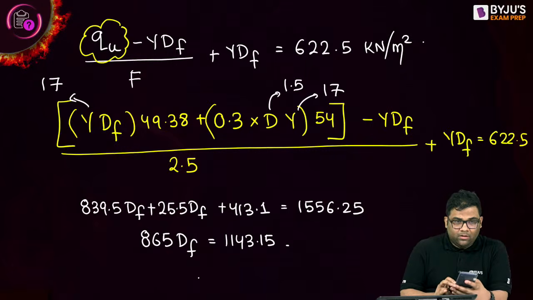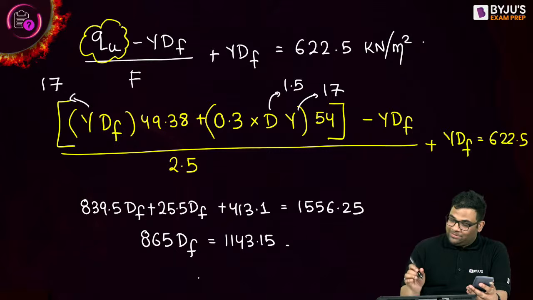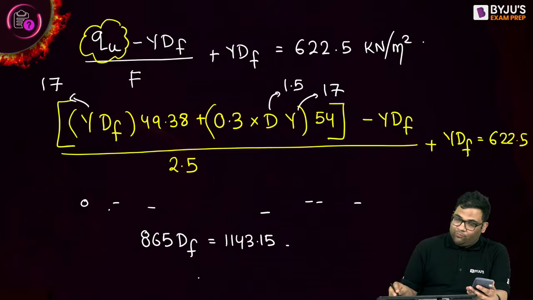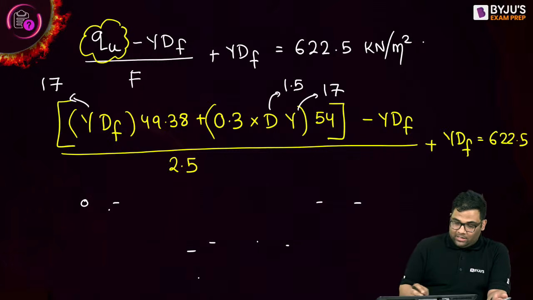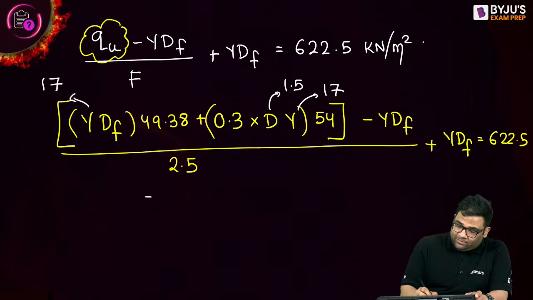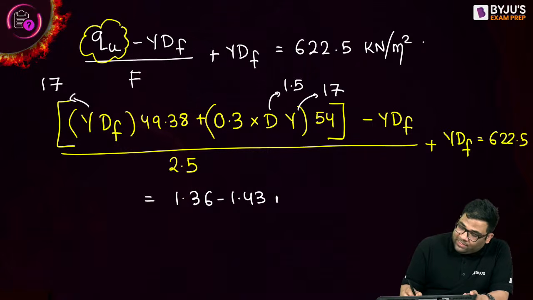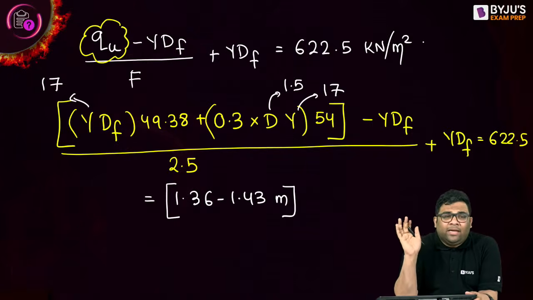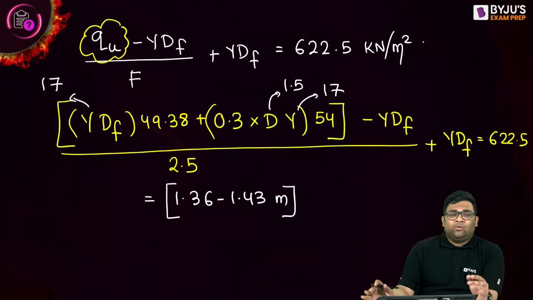I have done some calculation mistake somewhere. But most of you are getting in the range of 1.4 meter. I am getting 1.3 meter. Anybody getting 1.35 meter, something like that? Most of you might have done some approximations, so we'll get in the range of 1.36 to 1.43, depending upon the approximation. In the GATE examination, they will give you the range, so no need to worry.